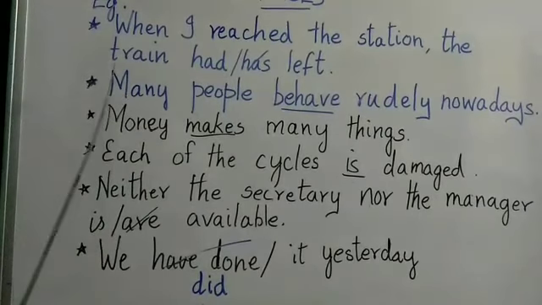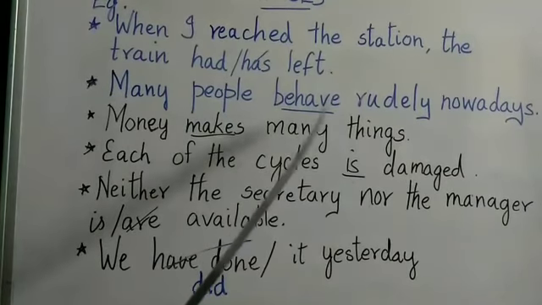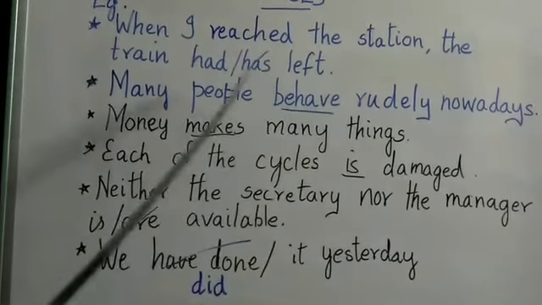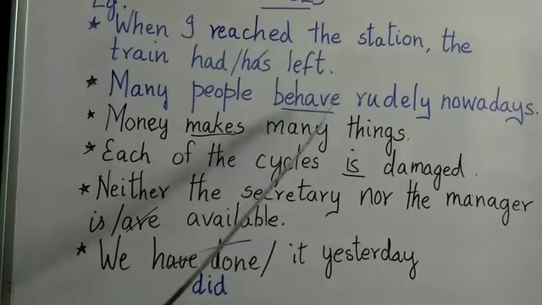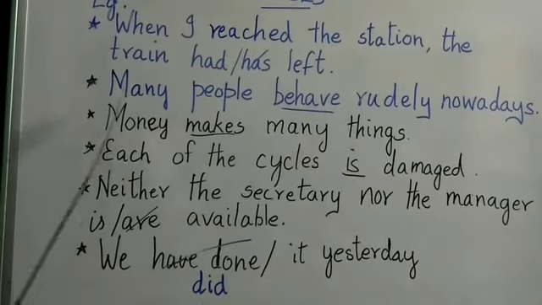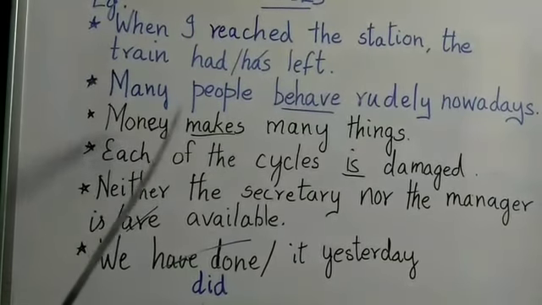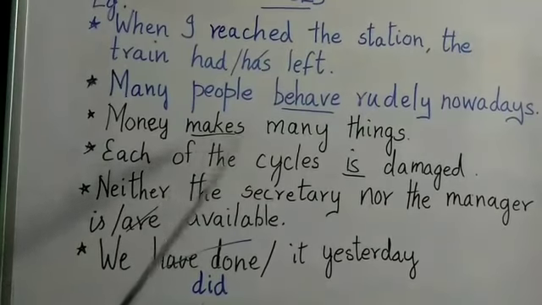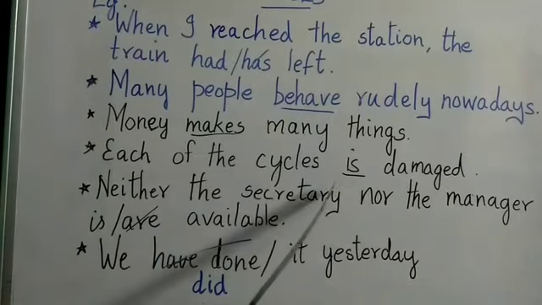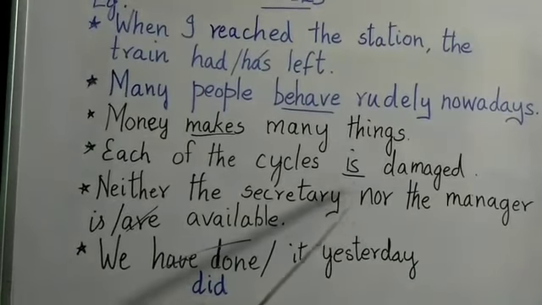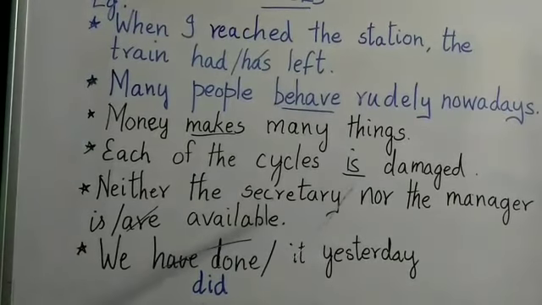Moving on to second. Many people behave, not behaves. Many people, it is a plural noun, so you should use a plural verb. Behave rudely nowadays. Next one, you see: money makes many things. Money is uncountable, so money makes many things and we use it as a singular unit. Each of the cycles, so "each" also means we use it as a singular unit, is damaged. You should not use are.